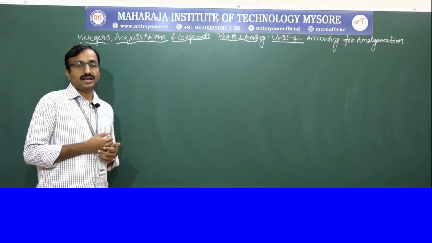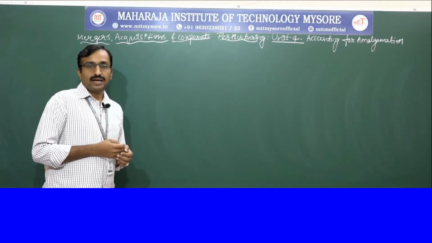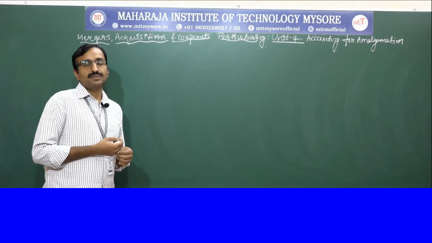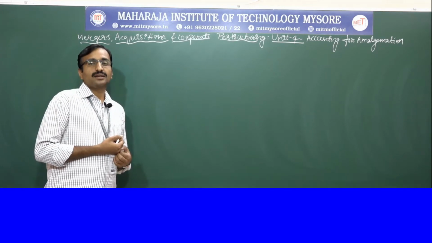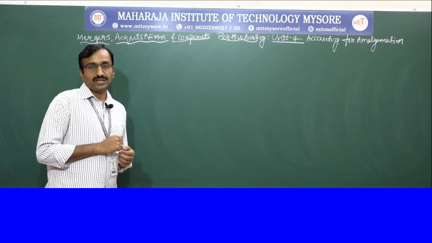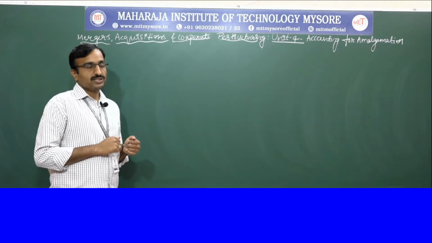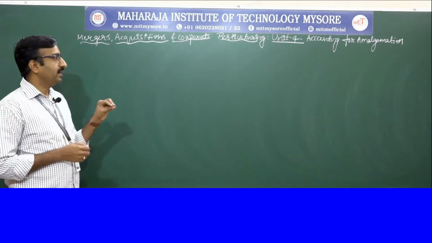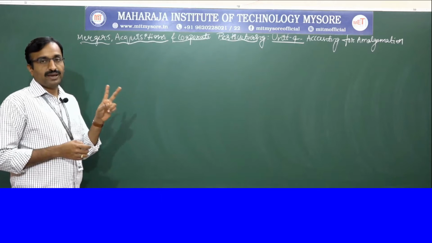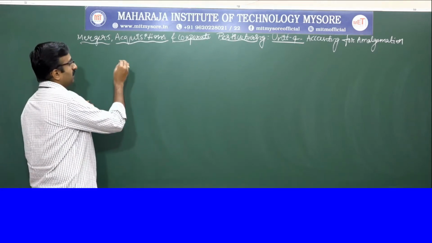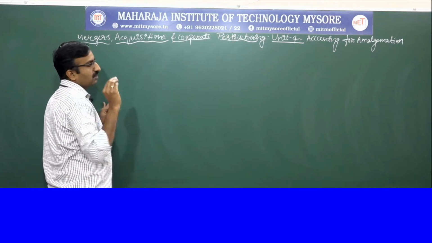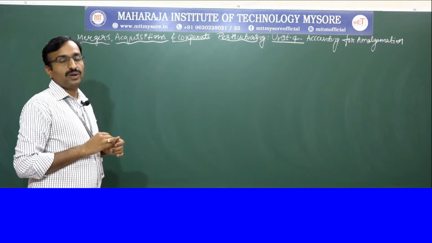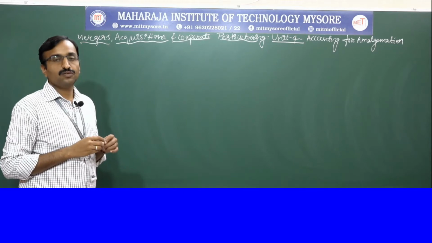So let us begin with the introduction to accounting for amalgamation. As I said earlier, we have to calculate some values, the PC, that is purchase consideration, and prepare the balance sheet in the accounting for amalgamation. Accounting for amalgamation will be evaluated based on two methods: whenever the amalgamation happens in the nature of merger, and whenever the amalgamation happens in the nature of purchase.